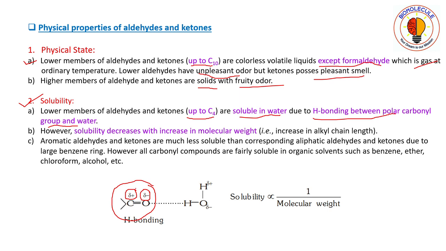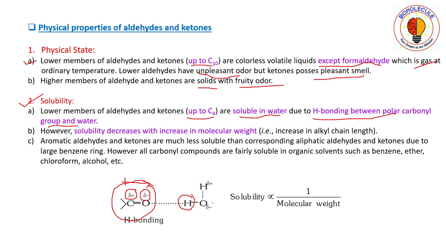So we can see here that two poles are generated. Because of these poles, the carbonyl group has a dipole moment, and because of these poles, the carbonyl group can now coordinate with water. Here you can see that the oxygen bearing a negative charge will be hydrogen bonded with the hydrogen of the water molecule.